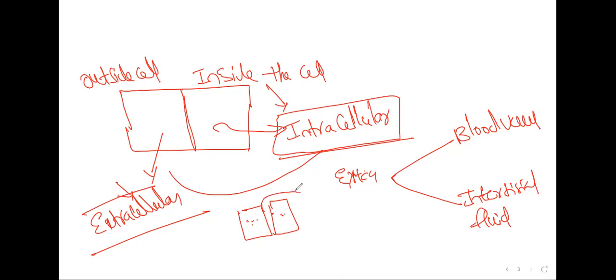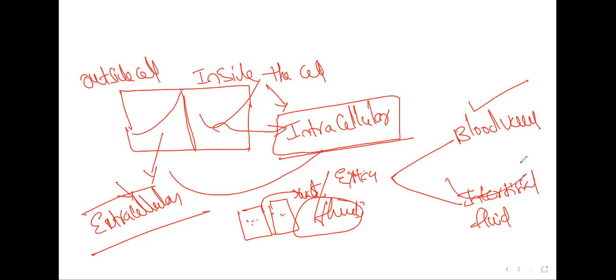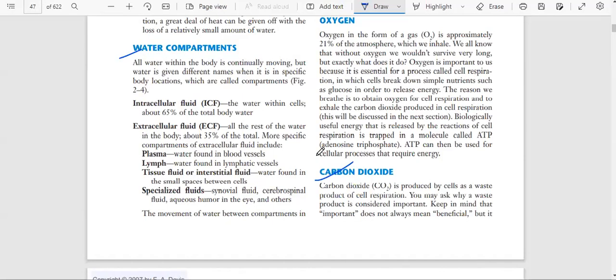In the space we have water, we have fluid. So here we have the water in the cell and the water outside the cell. The outside has two divisions: inside the blood vessel, and interstitial fluid, meaning the water between the cells.